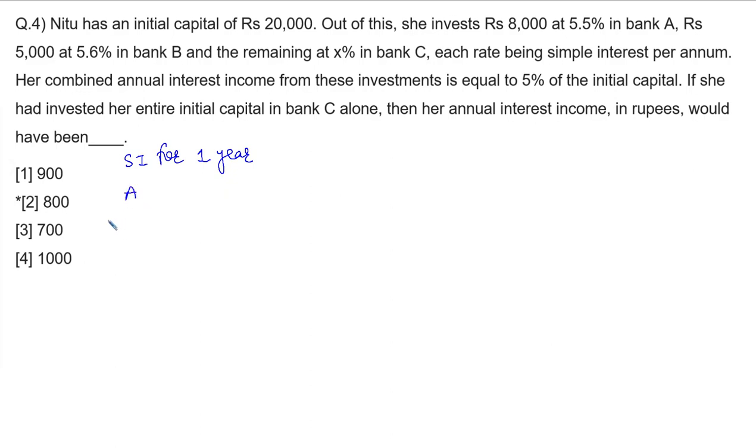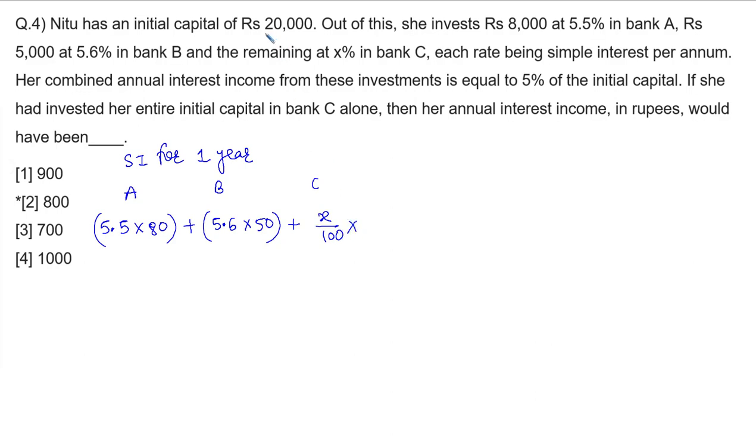From bank A, it is 5.5% of 8,000, that is 5.5 into 1% is 80. From bank B, it is how much? 5.6% of 5,000, that is 5.6 into 50. And from bank C, it is going to be X% of the remaining.